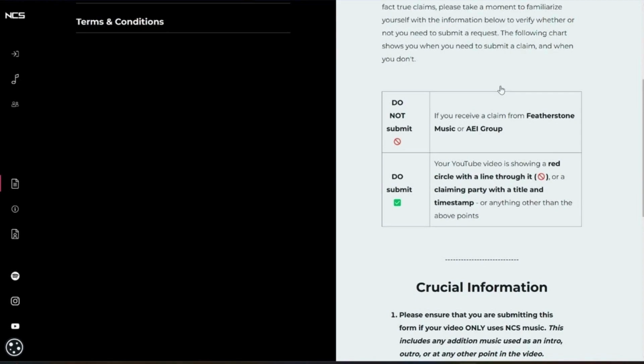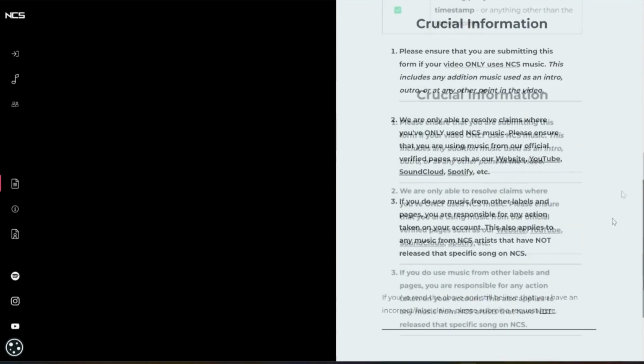So that's how they're going to be able to differentiate between whether you have authorized a true claim or a false claim. So be on the lookout for those differing factors so you know what to do in the event of receiving a copyright claim or copyright strike on one of your videos.